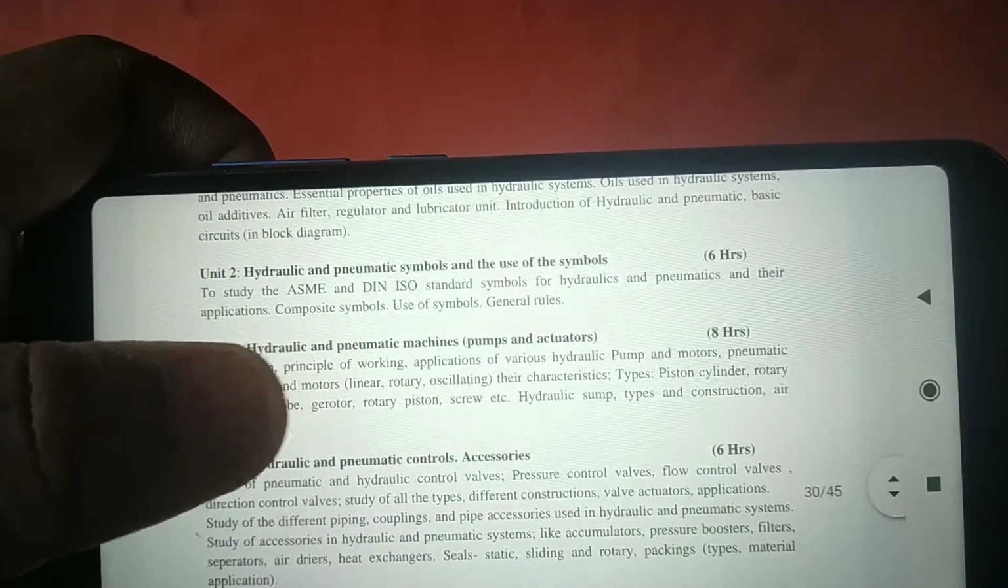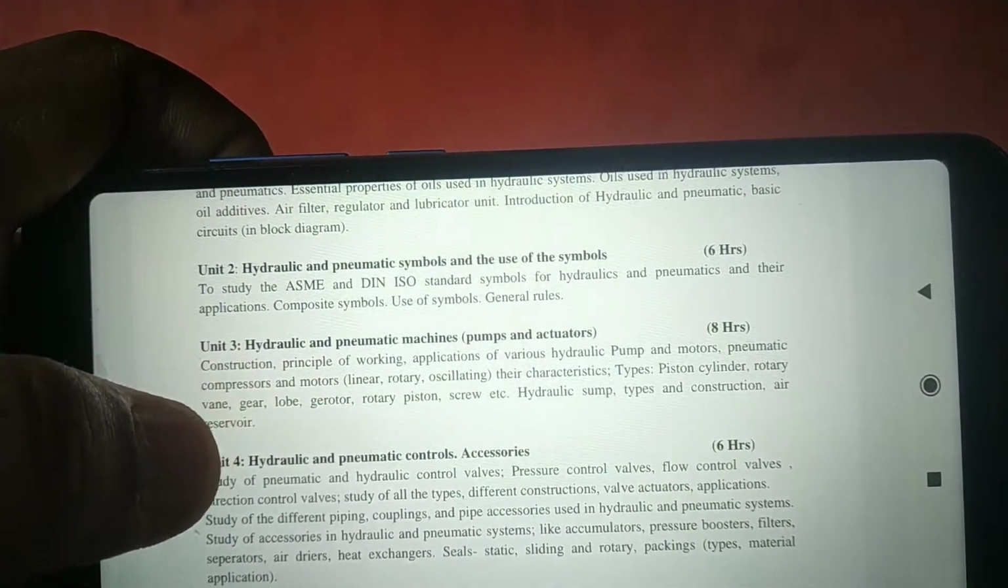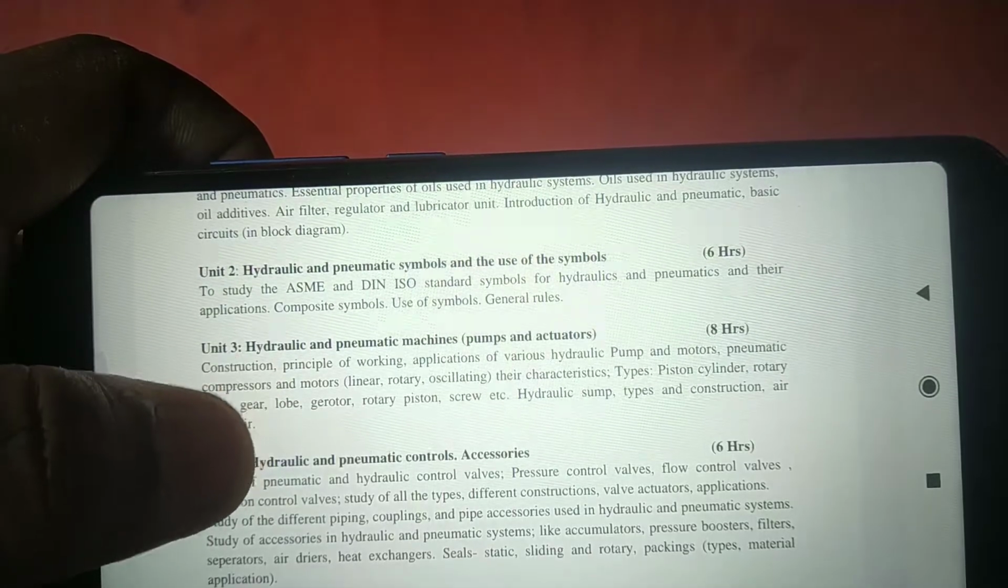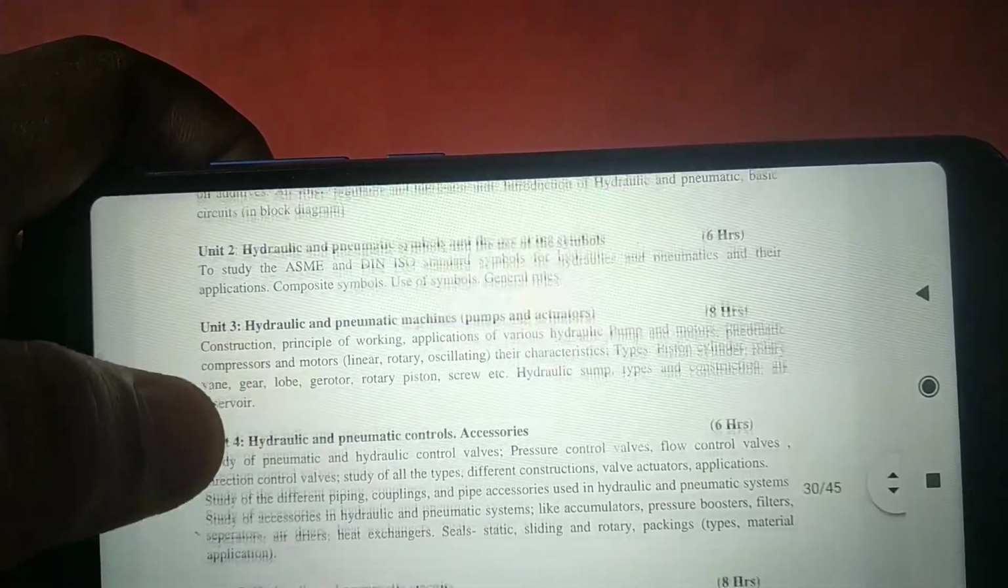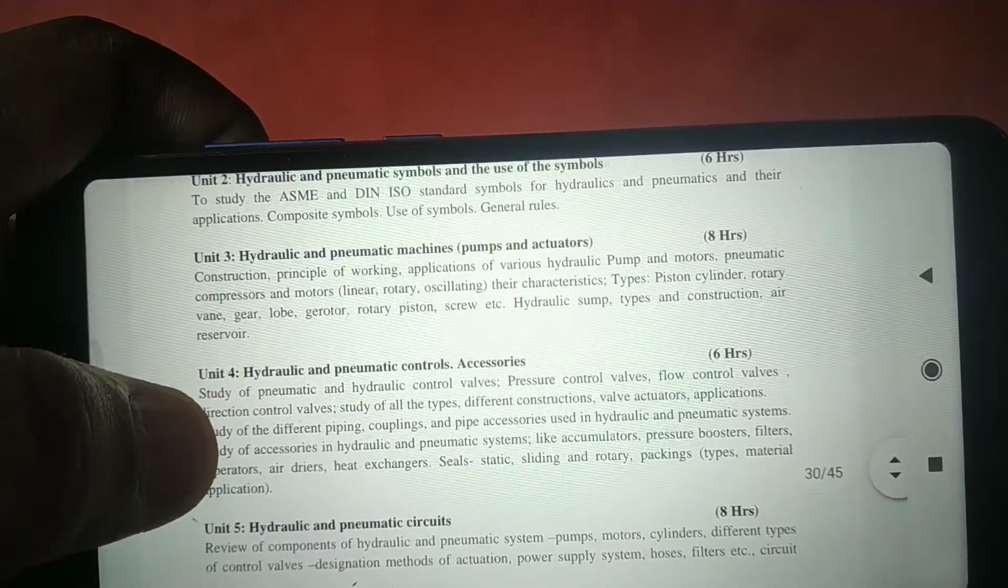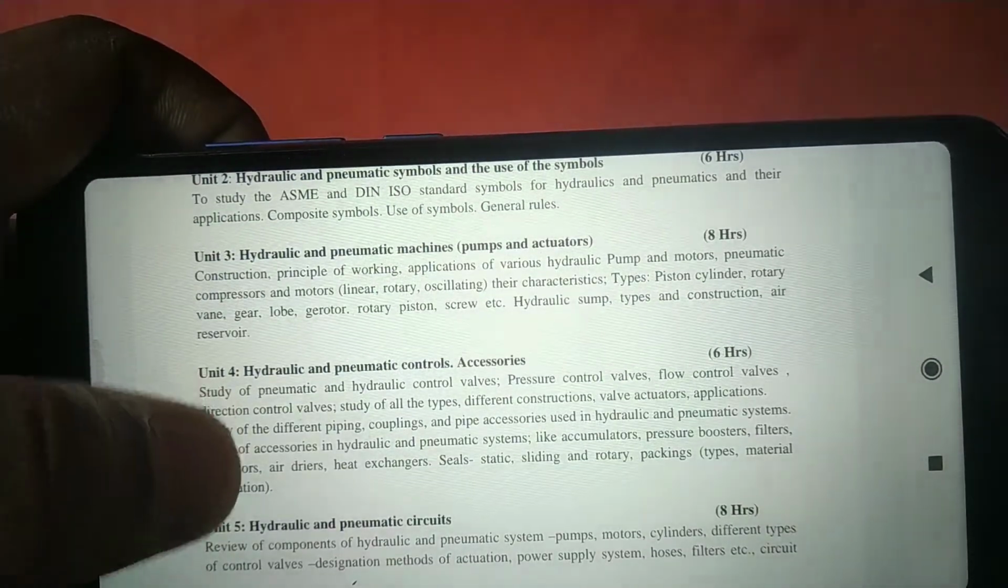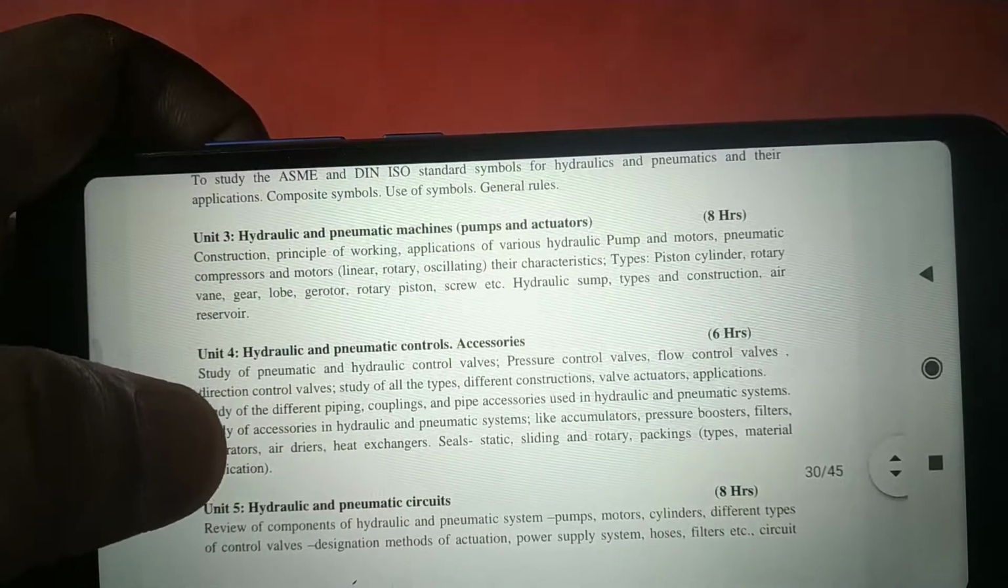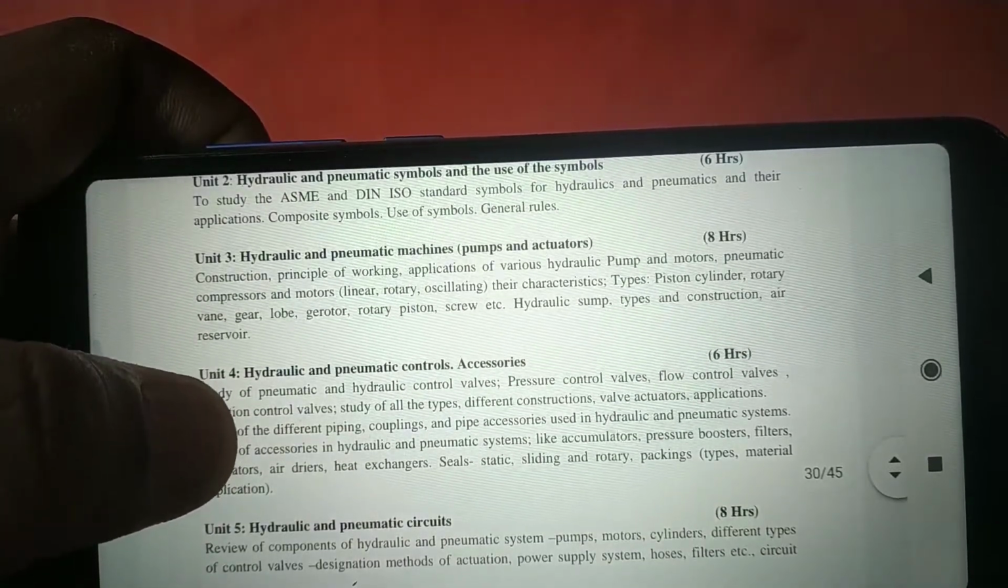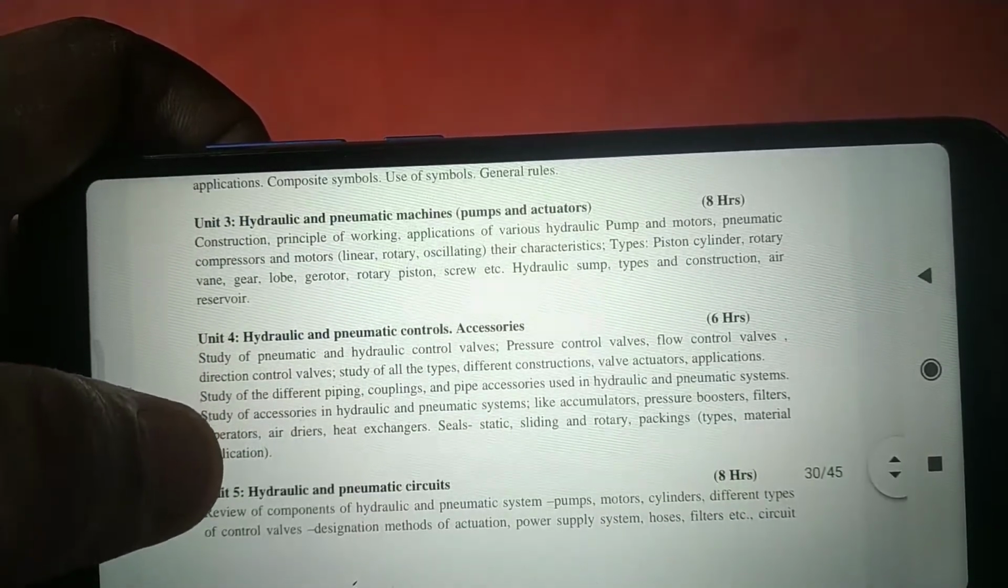These are important symbols, and again for the hydraulic and pneumatic machines which are used, in that the principal working of these important applications of various hydraulic pumps are used, where pumps are used, motors, pneumatic.